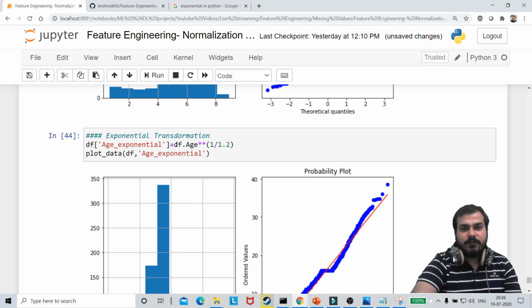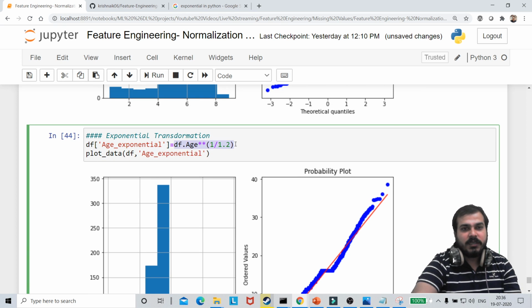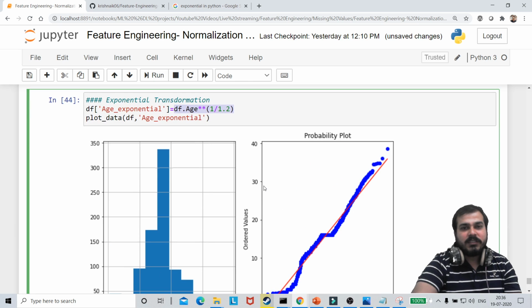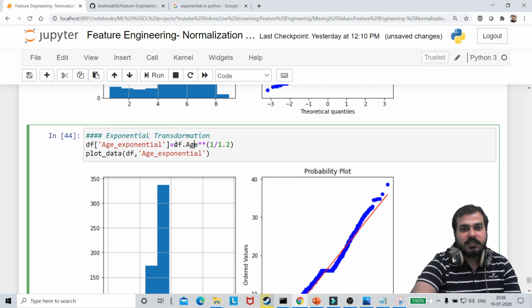So this is basically the formula for applying the exponential transformation, guys. There is also one more technique which is called Box-Cox transform. Just please keep a note of this and try to explore how the exponential formula is derived, because this is what I got from Wikipedia itself. And probably I'll be using this particular formula to find out the exponential transformation.